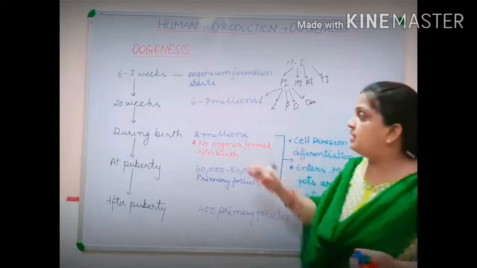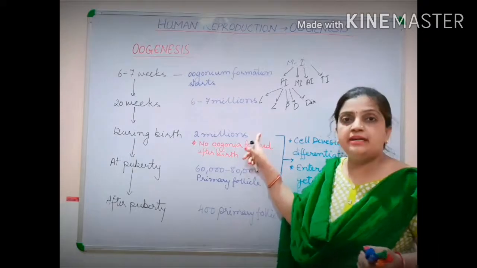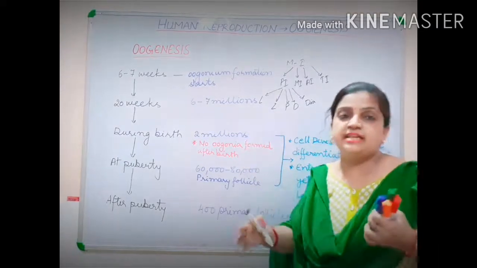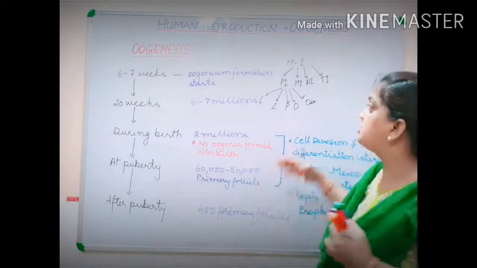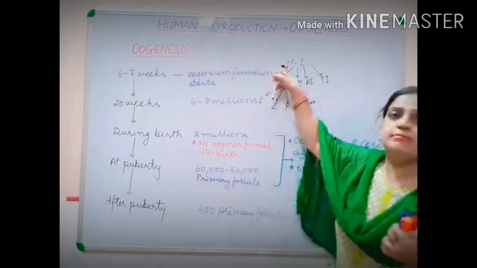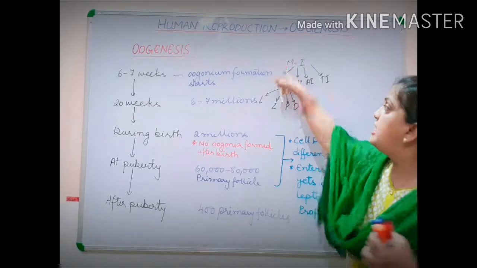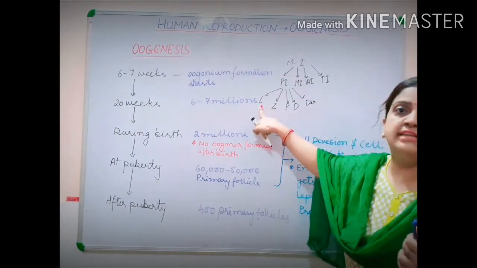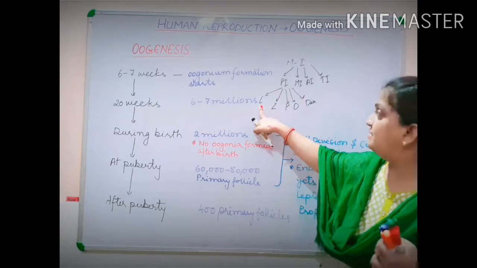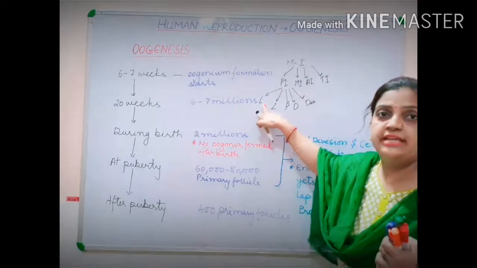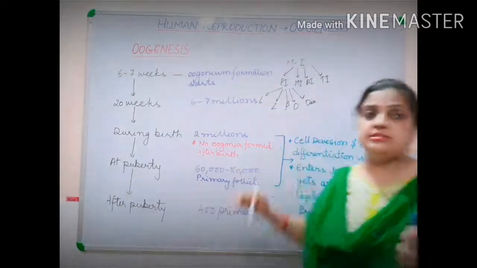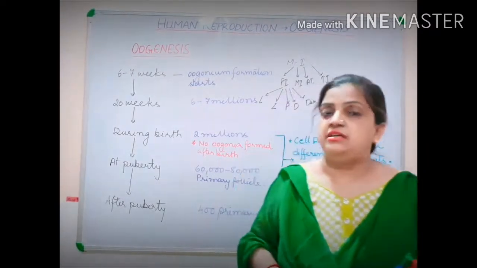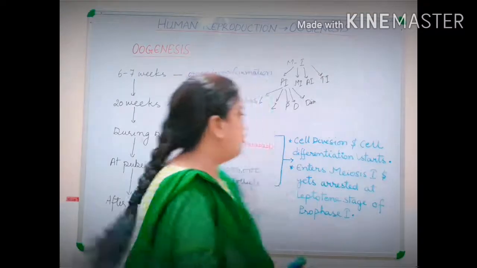Now children, I told you that from here the egg mother cell or the oogonium cell develops, undergoes the differentiation process and enters the meiosis first process, into prophase first, and it enters the leptotene stage. In this leptotene stage, this primary follicle gets arrested. It gets arrested. What do you mean by arrested?